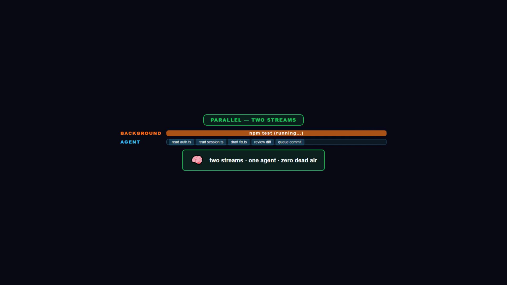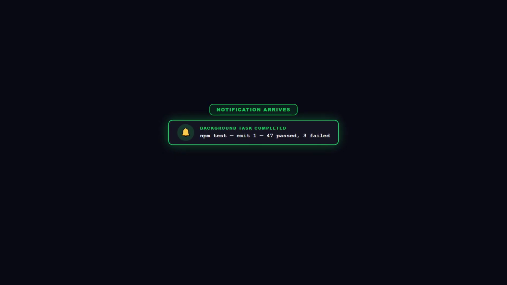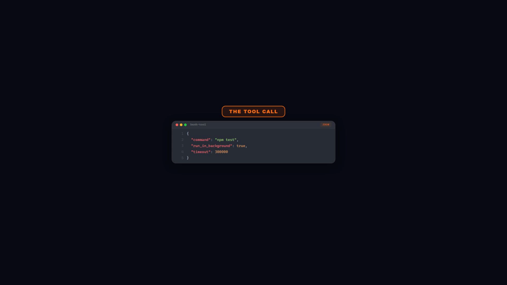Background task completed. Exit code 1. 47 passed, 3 failed. The agent reads the failure, opens the relevant file, and goes to fix it. Meanwhile, while the tests were running, the agent was already reading source files. It was already drafting the fix. The 2 streams of work overlapped. Plus, there is one more lever, the timeout parameter, in milliseconds, so a runaway process never hangs the loop.